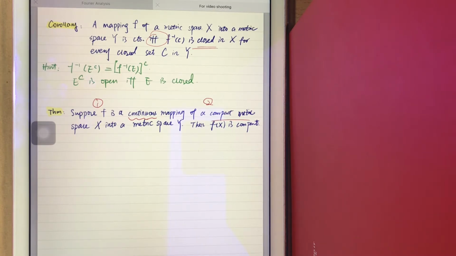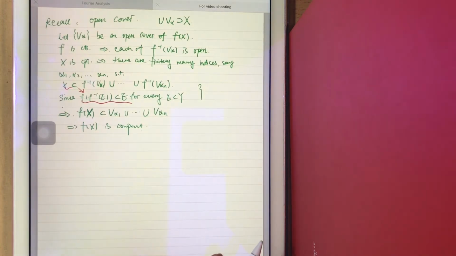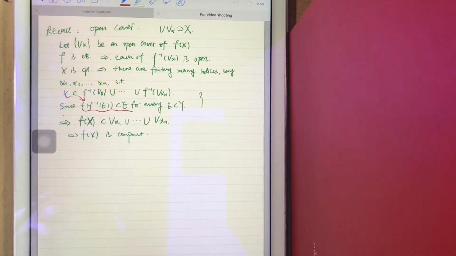But what is an open cover? Do you still remember? Open cover is simply this: suppose V alpha is an open cover, then the union of V alpha must contain X, the set that you want to cover, right?